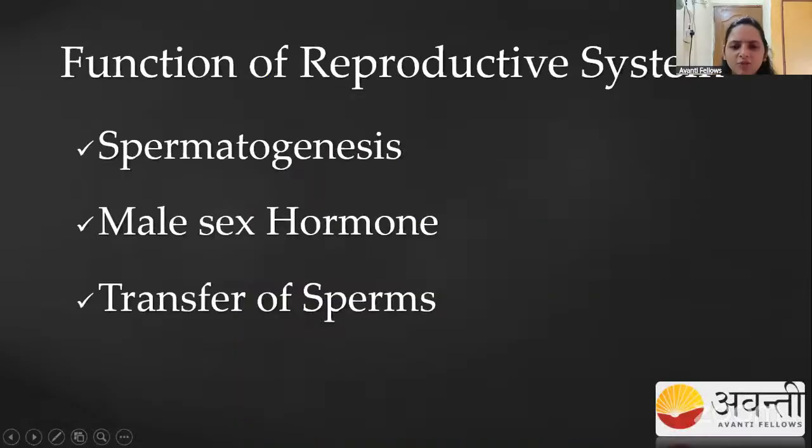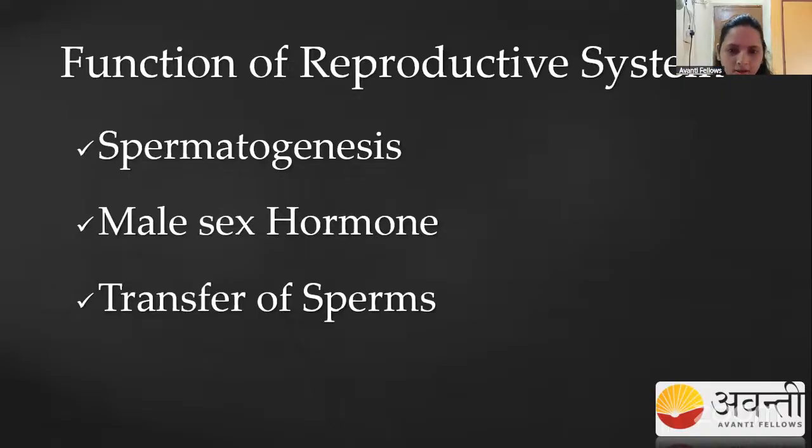Then what are the functions of the reproductive system in the male? The first one is spermatogenesis. During puberty, the male starts to produce sperm, and the male sex hormone, testosterone, is produced. When the testosterone is produced, at that time only spermatogenesis happens. Then transfer of the sperm. The sperm is produced in the male body, and through coitus it is released into the female vagina. The penis helps in the transfer of the sperm.